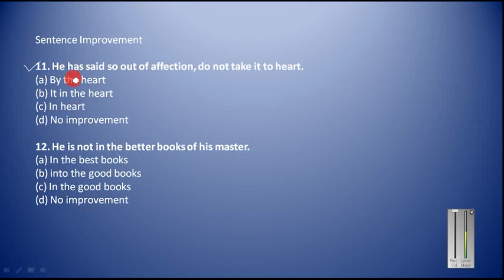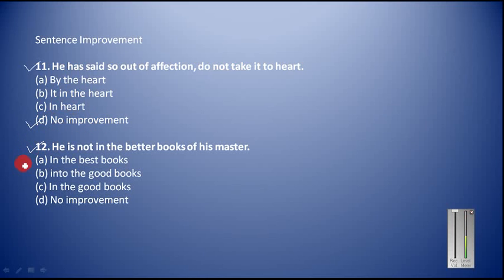This is question number 11. He has said so out of affection. Do not take it to heart. He has said so because he loves you and he has got affection for you. He has said it jokingly or out of sheer affection. So that is why do not take it to heart. Do not feel bad. Do not take it to heart means do not take it personally. So this sentence is already correct. It doesn't require any improvement, and your answer will be D.